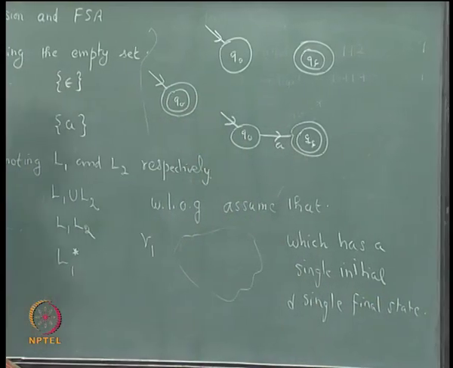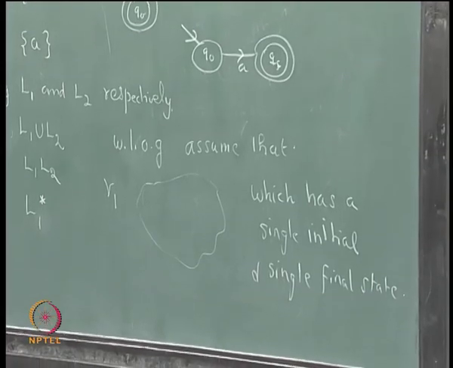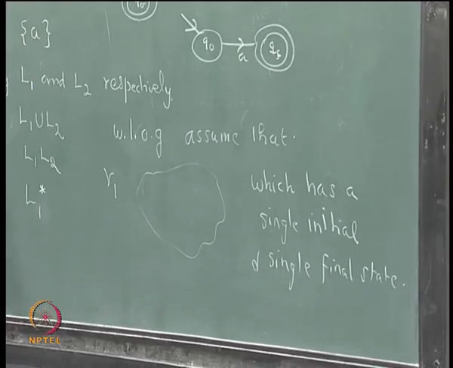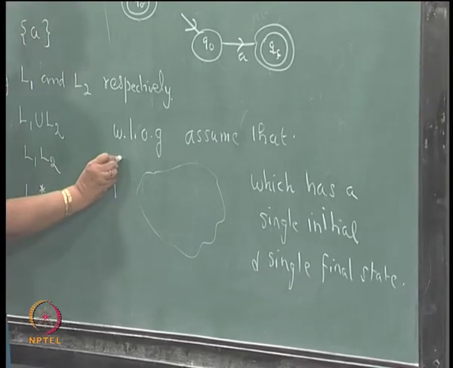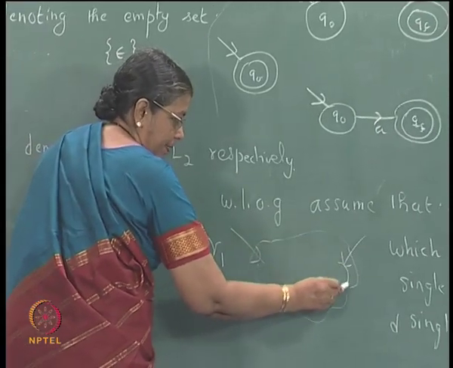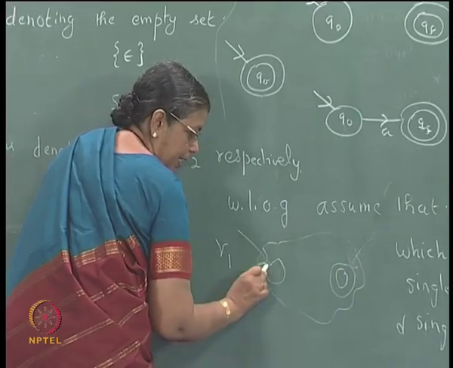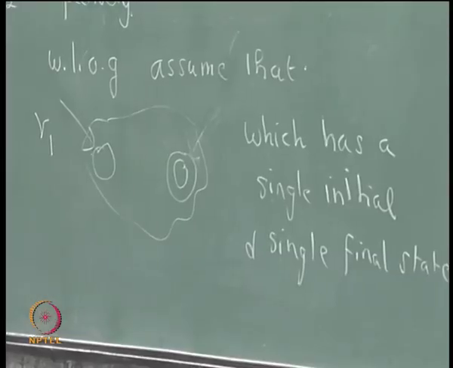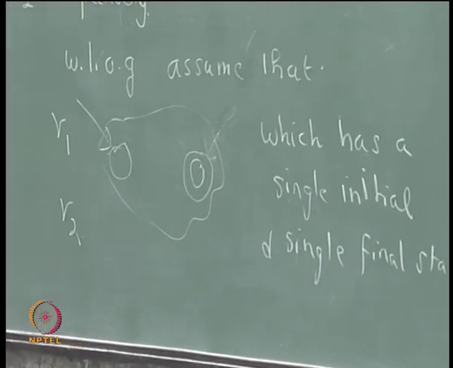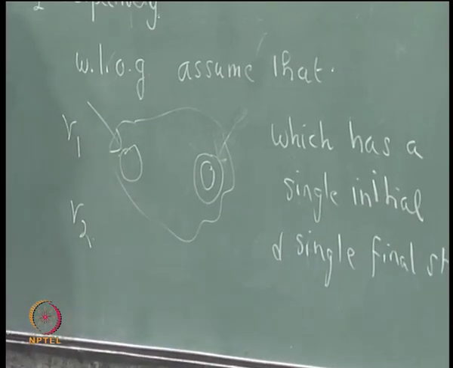Usually initial state is only one, but you can have several final states, right. That is what we have assumed. Now, without loss of generality, we can assume that there is only one initial state, that is always there. There is only one final state. Similarly, R2 also can be represented by a diagram where you have an initial state and only one final state.